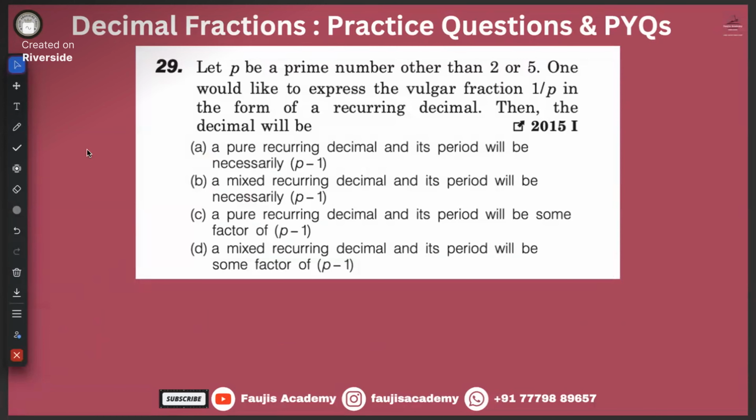This question. Let P be a prime number other than 2 or 5. Other than 2 or 5, what are the prime numbers? Let us say P is a prime number other than 2 and 5. It can be 3, 7, 11 and so on.